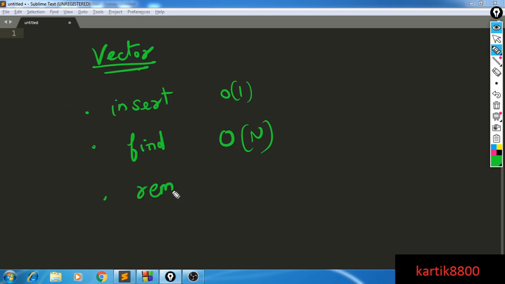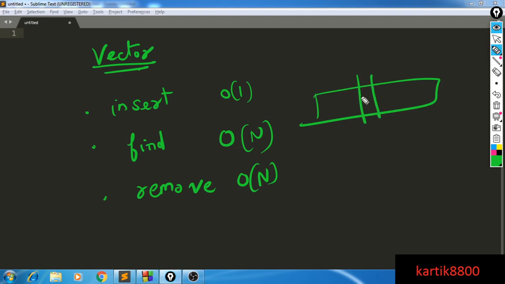Similarly, remove also will be big O of n, because you will have to traverse the entire vector first to check whether an element is present or not, and if it is present in your vector, then you will have to remove it. And for removing something from a vector, you will have to shift all the elements, right? So if this is the entry that you want to remove, you will have to push all these elements backwards. So this is not good. We are far away from what we want.